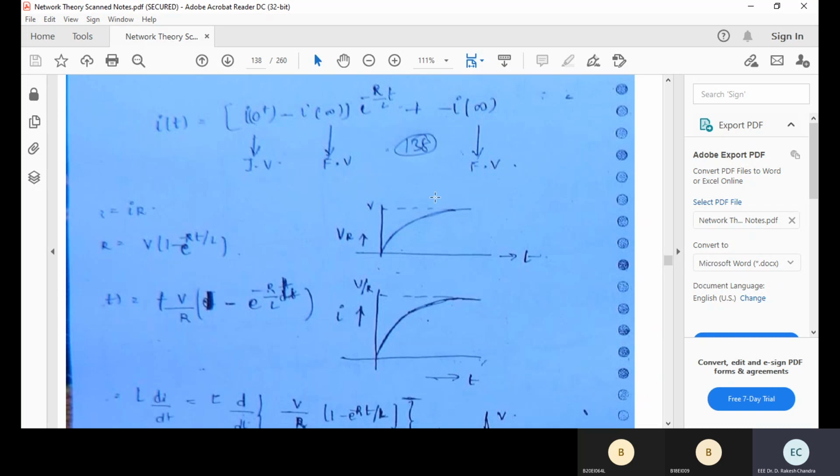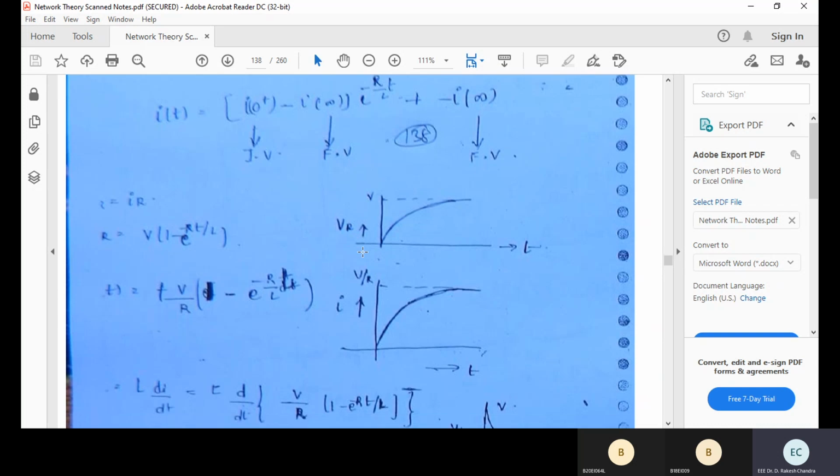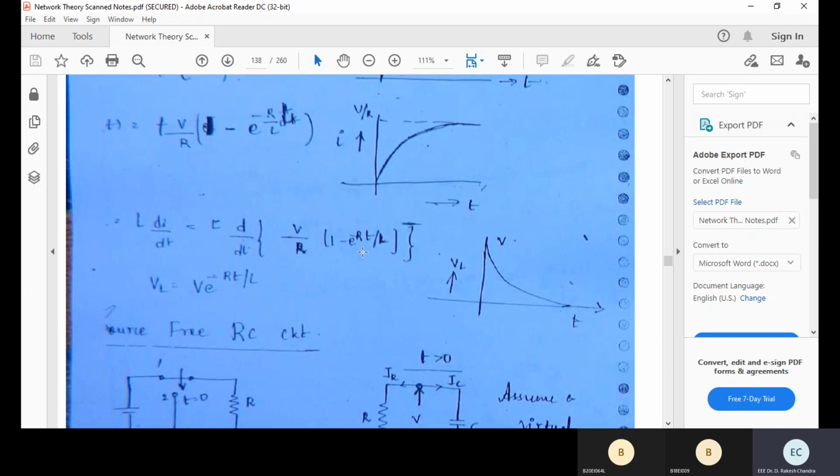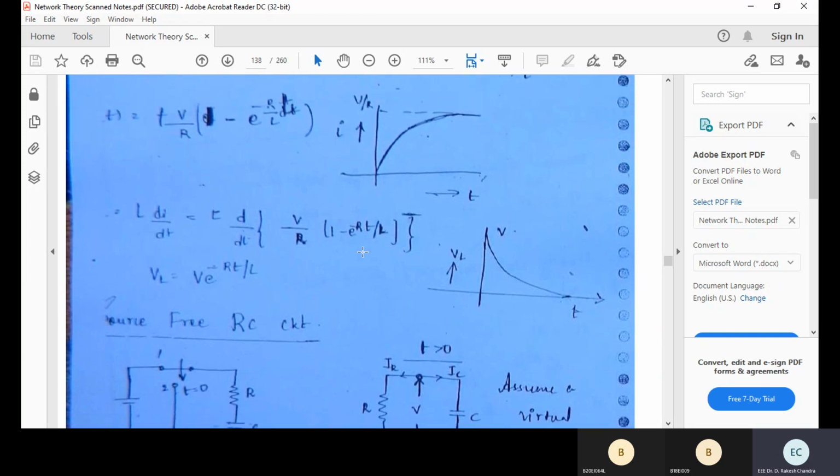See, just observe the previous waveform. When only the inductor and resistor are present, the current has a decaying response, an exponential decay. Here it is an exponential rise: V by R into (1 minus e to the power of minus R by L into t). So the things are charging. At steady state, it will reach the maximum value. So like that, the response will be there. So this is about the RL circuit when the source is present, and when the source is not present.